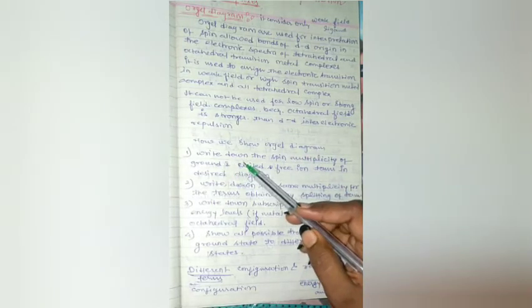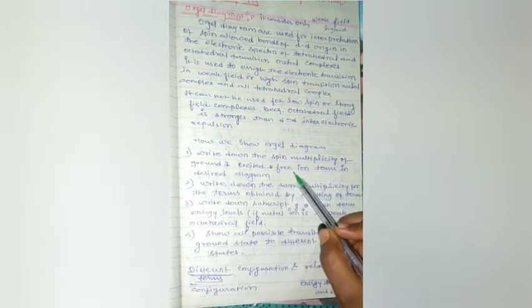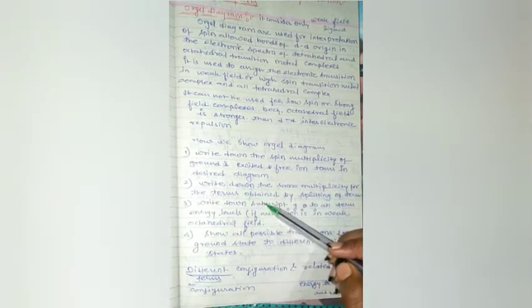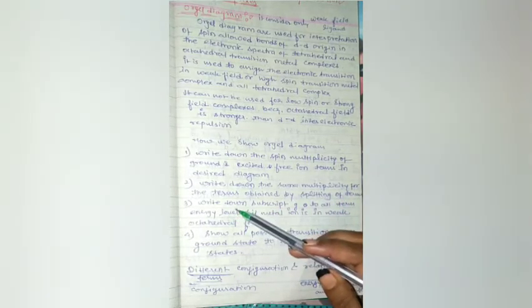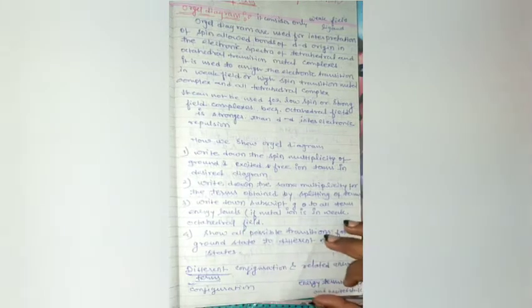First, we write down the spin multiplicity of the ground and excited free ion terms in the desired diagram. Then write down the same multiplicity for the terms obtained by splitting of terms. Third, write subscript g to all terms' energy labels if the metal ion is in a weak octahedral field.